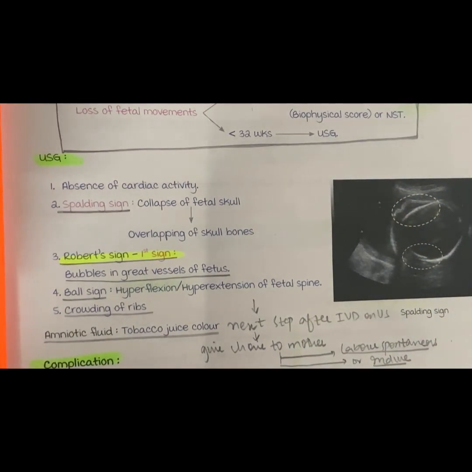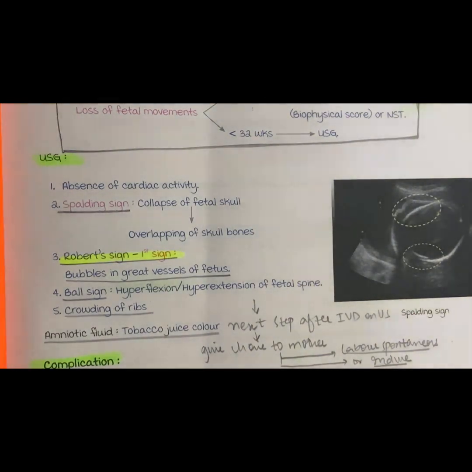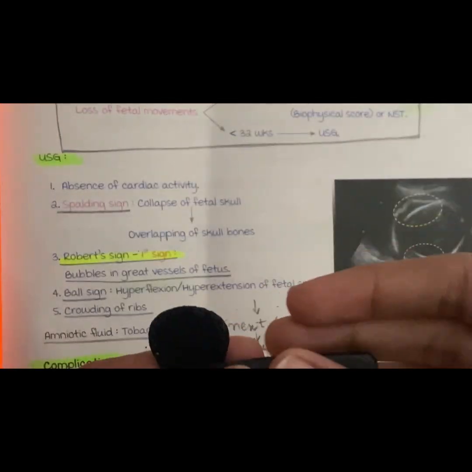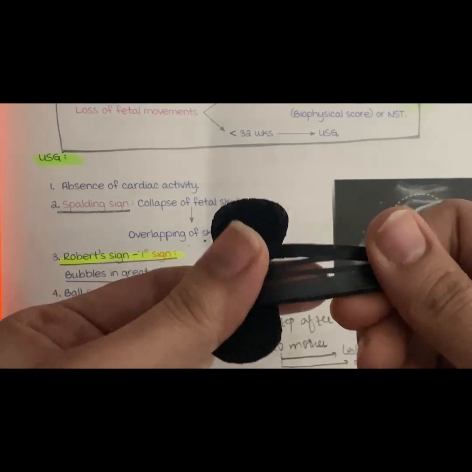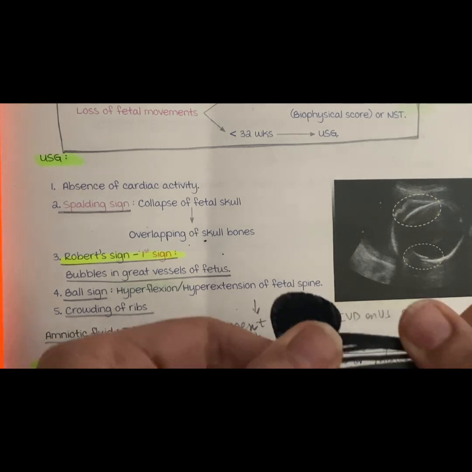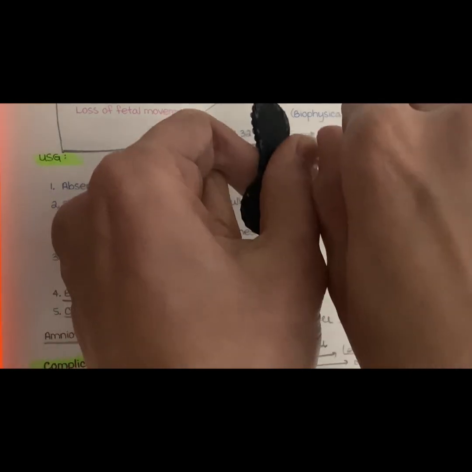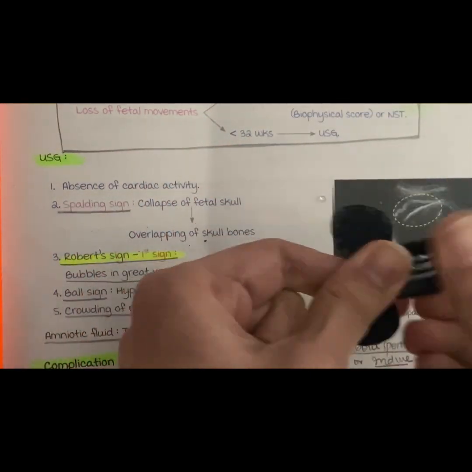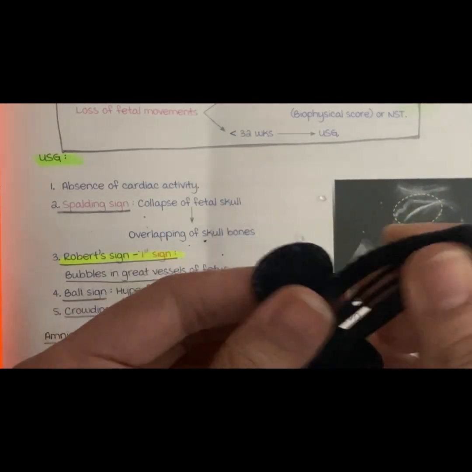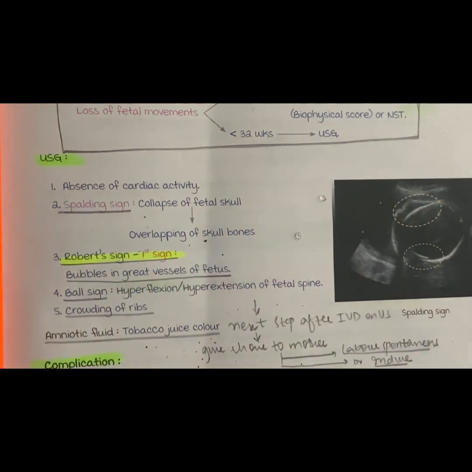What is the ball sign? For example, if it's a baby I have in my hand, oh god, I do not have any baby right now in my hand. For example, I have this pen, okay, I'll take it as a baby. There is so much hyperextension of the whole fetal spine, or so much hyperflexion of the whole fetal spine of the baby, like this, that the whole baby becomes a circle, like this, and that's it. Then we have crowding of ribs, that's it. Then you have absence of cardiac activity, the most important thing.